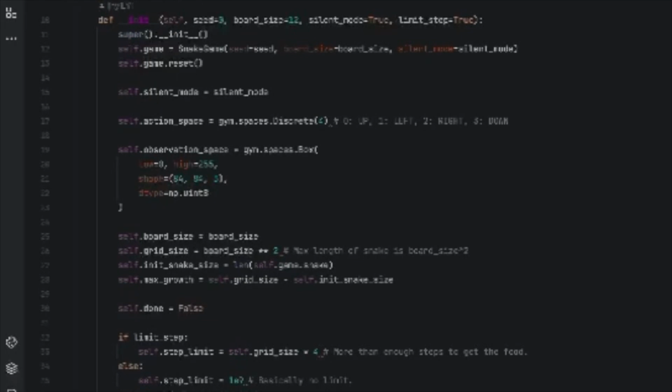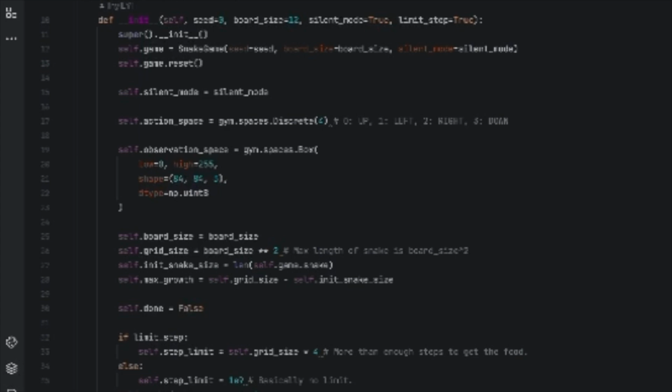Let's look at the whole project. This project used Pygame to develop the snake game, but let's just focus on the main components of this project. As we can see here, a class named snake environment is defined inheriting from the gym library, indicating that this is intended to be used as a reinforcement learning environment compatible with OpenAI Gym.